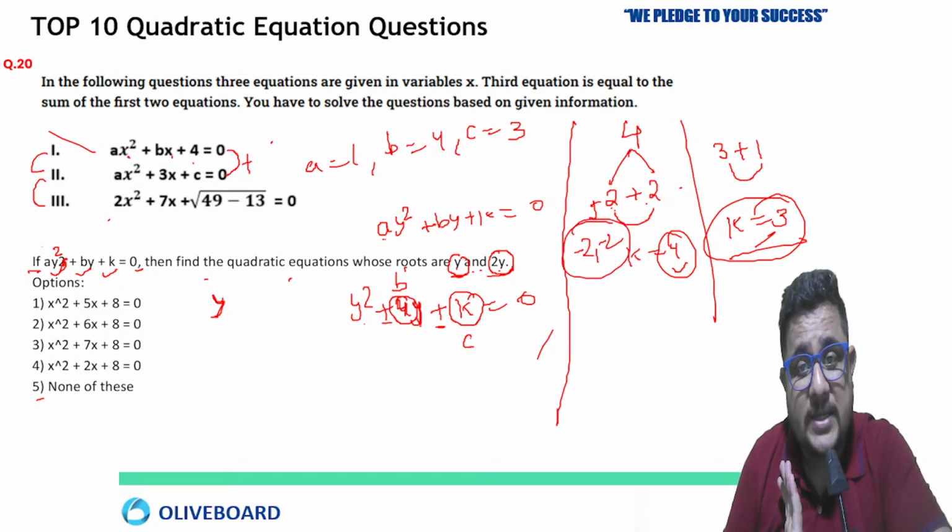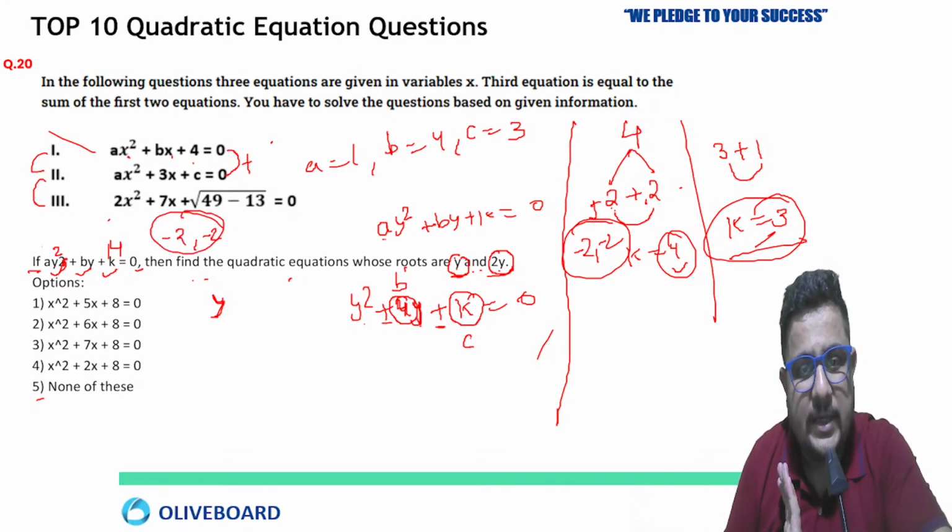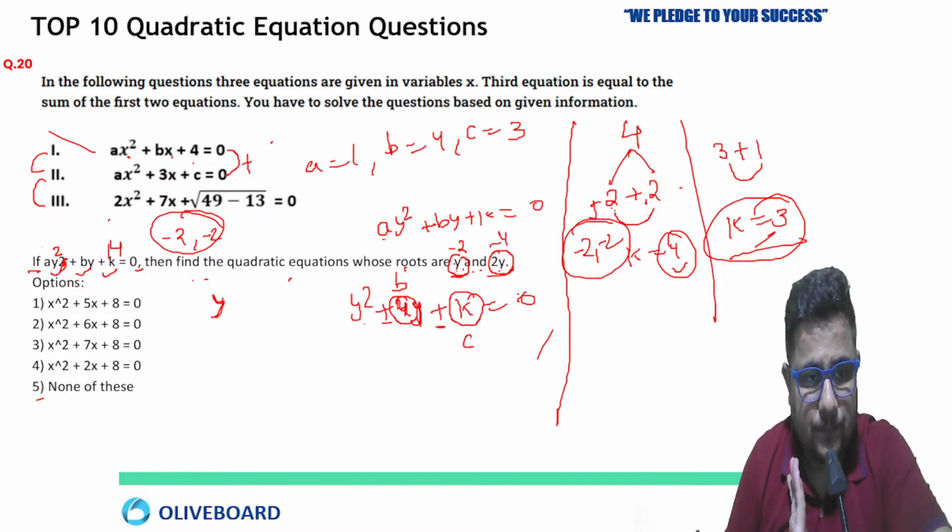If we take 2 plus 2, means if we take the value of k as 4, then both roots are going to be minus 2 and minus 2. So if you take minus 2 here, one root would be y means minus 2, and the second one 2y means minus 4. So directly you can say there is no confusion about which root we have to check.